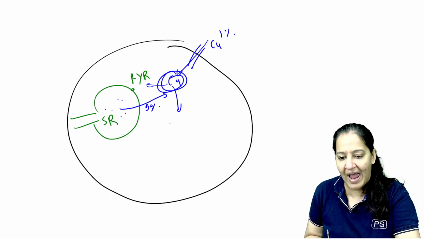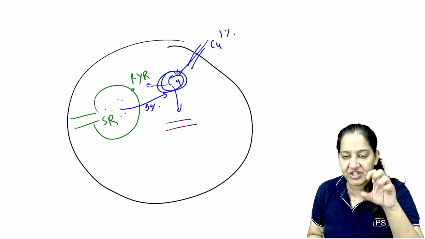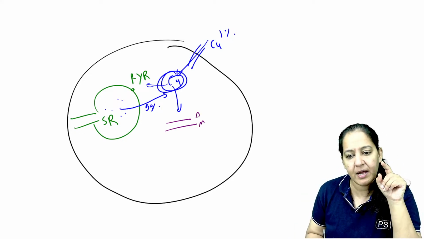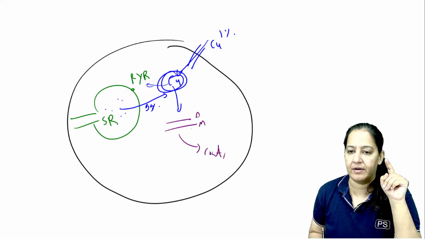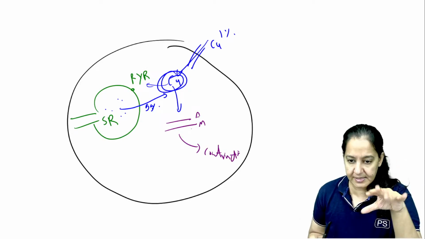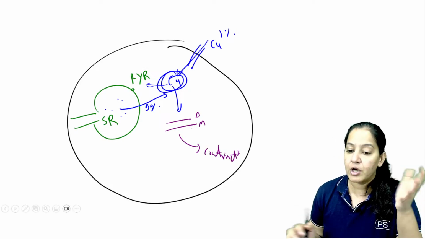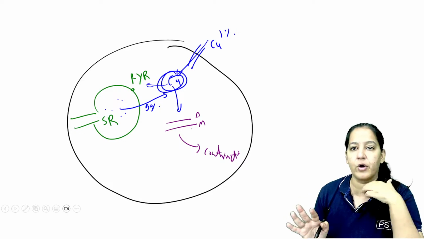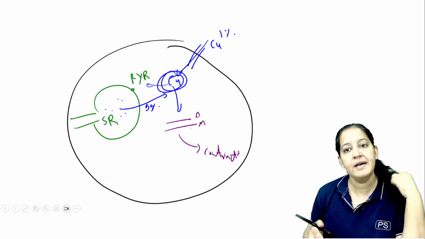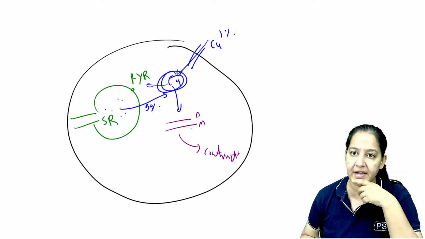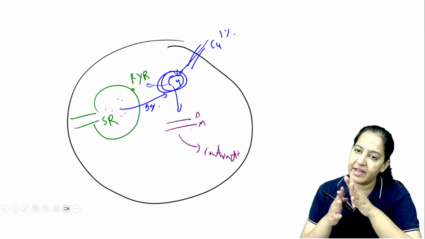This calcium will go to actin and myosin, causing coupling of actin and myosin, because of which the contraction will occur. So systole is done. This is how systole is done. Now after systole, the wave of depolarization is gone. Now it's time to repolarize. I mean, it's time to do the diastole. How to do the diastole? We have to take the calcium away.